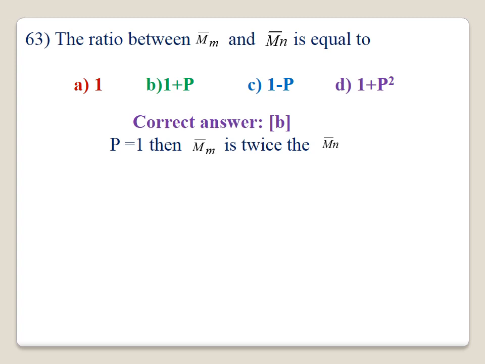63. The ratio between weight average molecular weight and number average molecular weight will be equal to option B, 1 plus p. If the value of p equals 1, Mw is twice of Mn. Correct answer is B, 1 plus p.